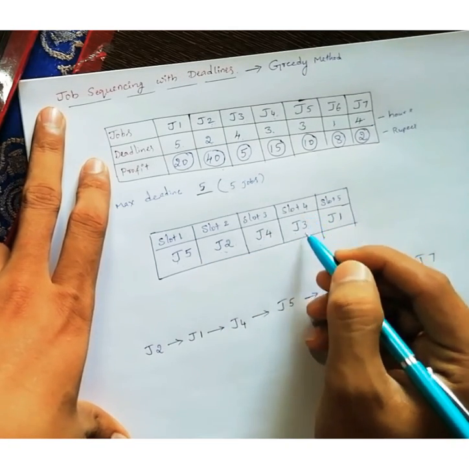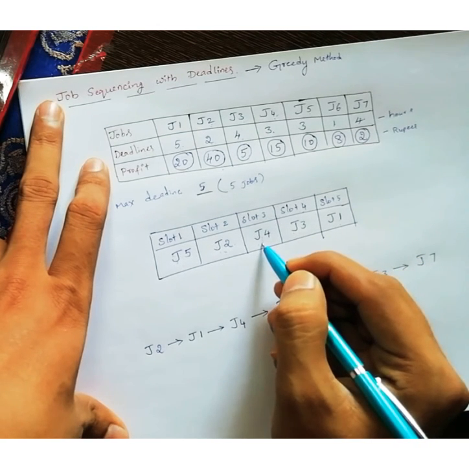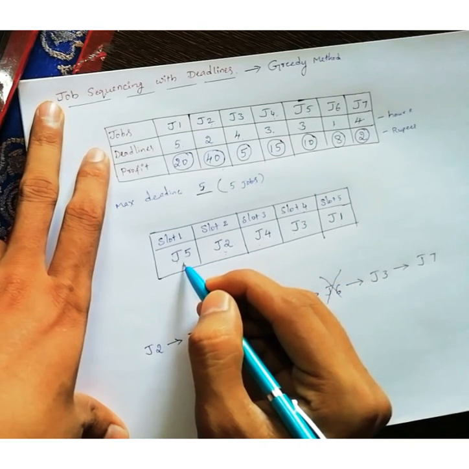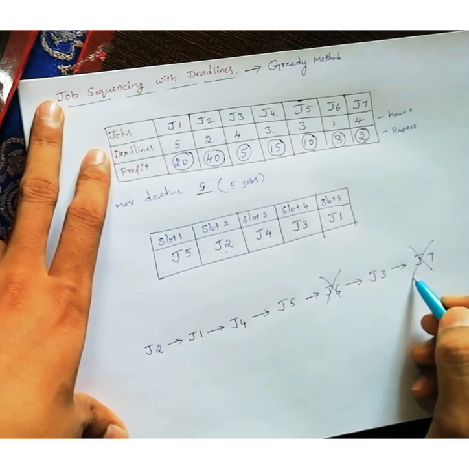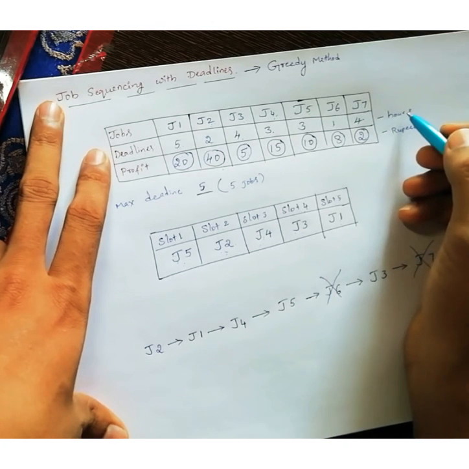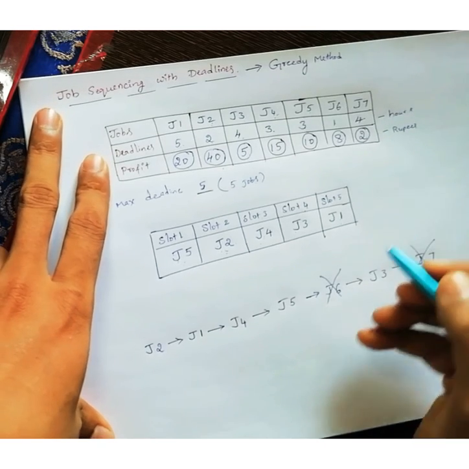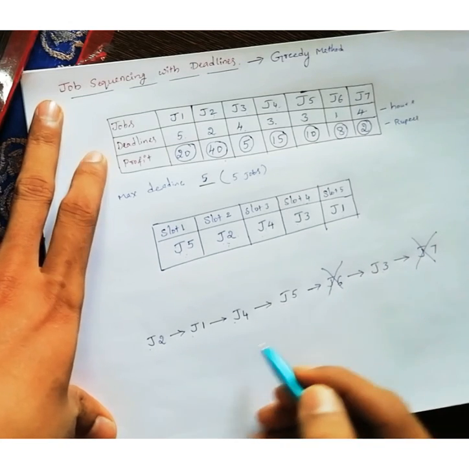Slot 4 is already filled, so I can't do J7 here. Slot 3 also I can't do, slot 2 also I can't do, and slot 1 also I can't do, because all are filled. So J7 I can't do. Are there any other jobs we have to do? No. So just stop the procedure and calculate the maximum profit of these performed jobs.